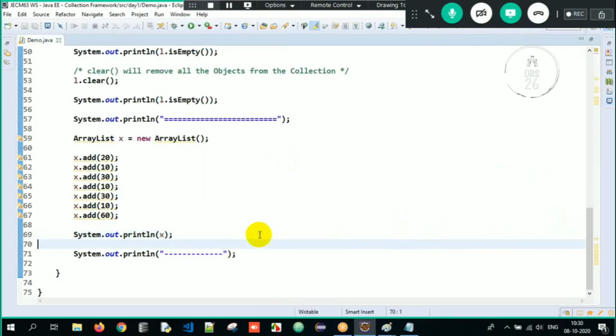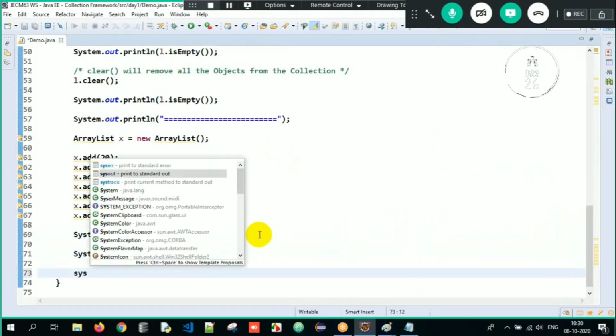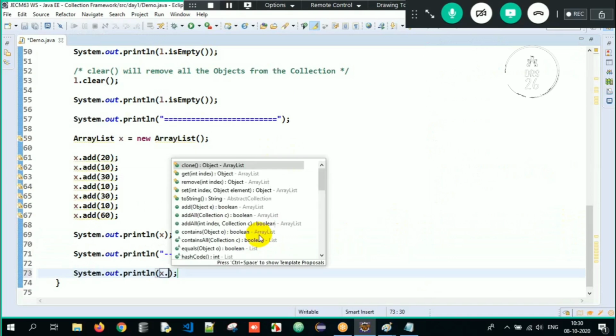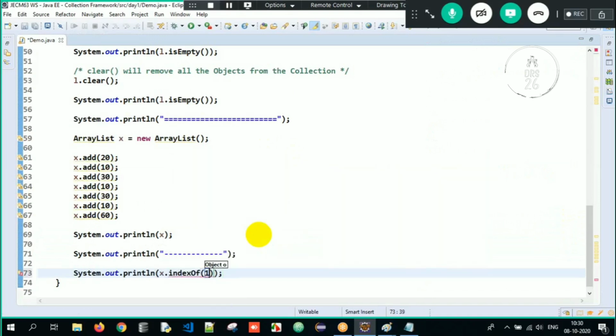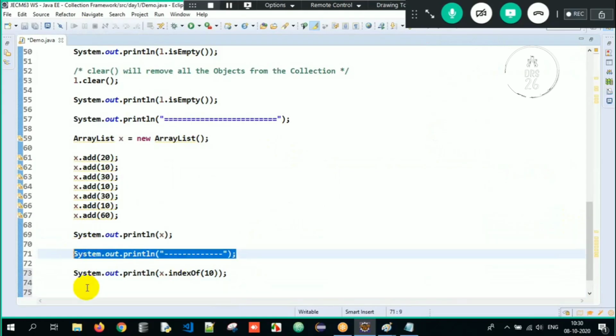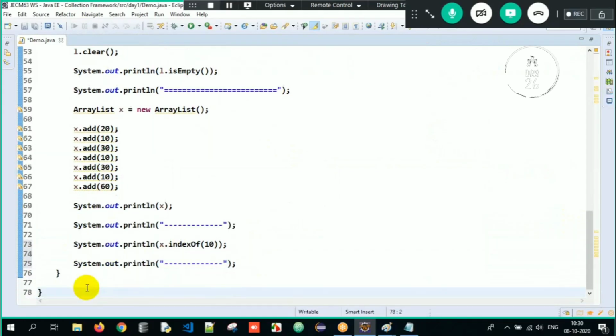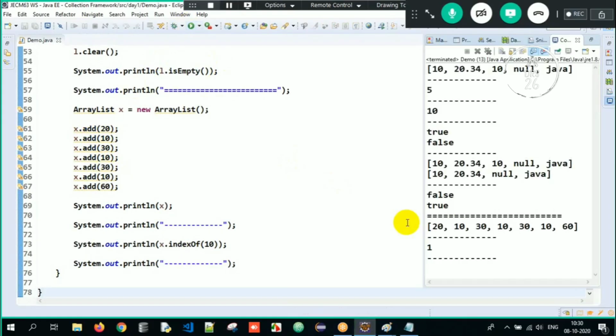So I have a method, sysout x.indexOf(10). I want to find out the index position of 10 over here. If you closely observe, there are multiple occurrences of 10, right? But the indexOf function will always check the first occurrence only.